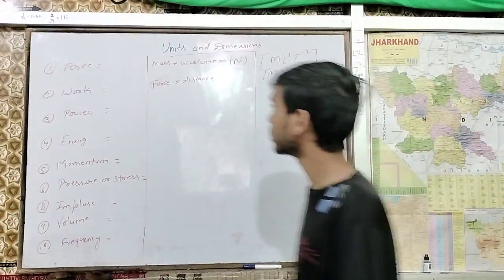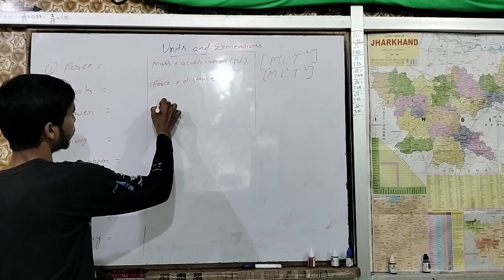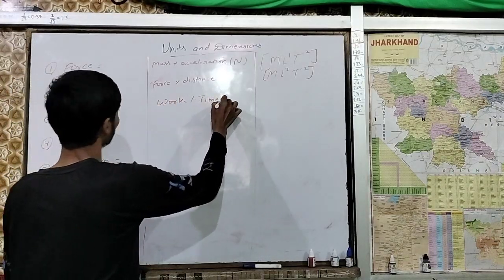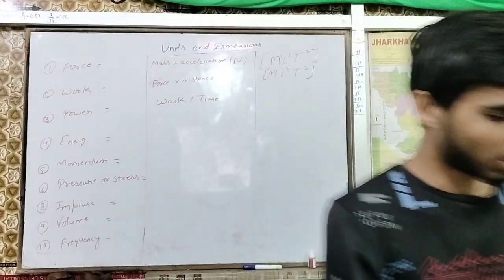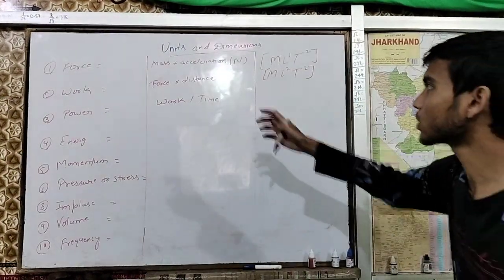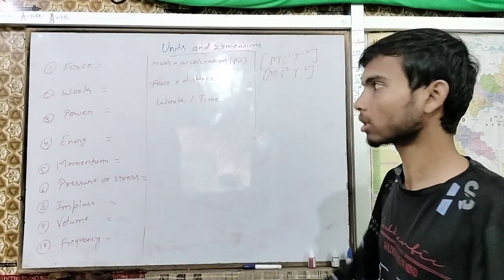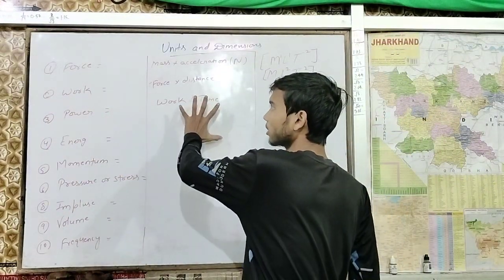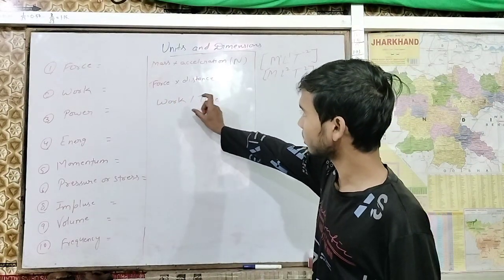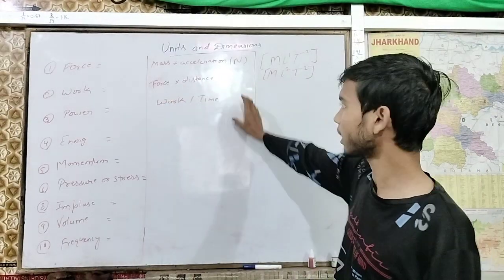Now next we have power. Power is represented as work upon time. This is also easy. If you know the dimension of work, then you can also calculate the dimension of power. Just here, power adds a time.